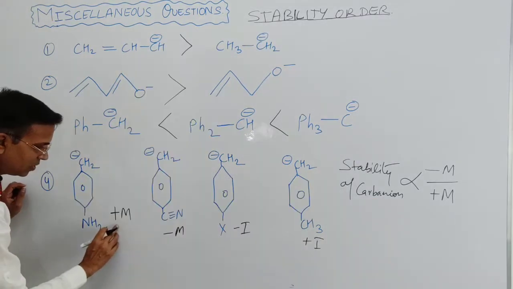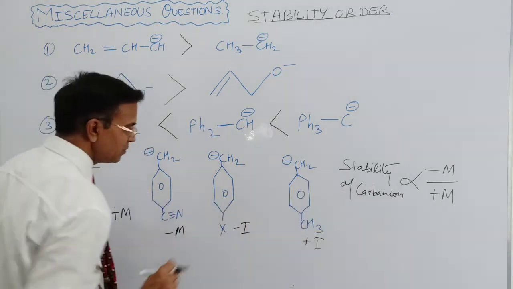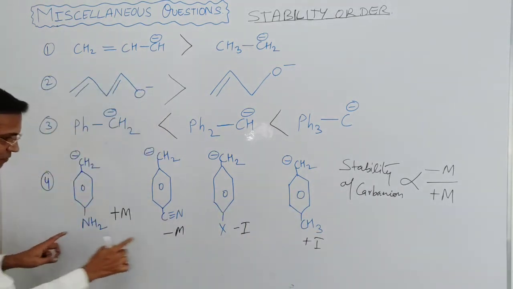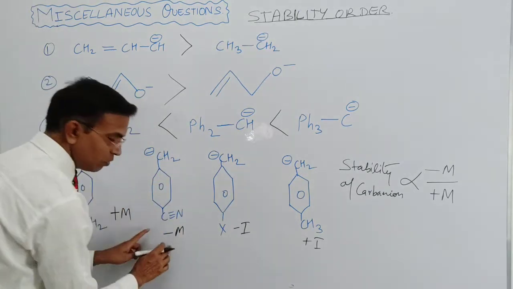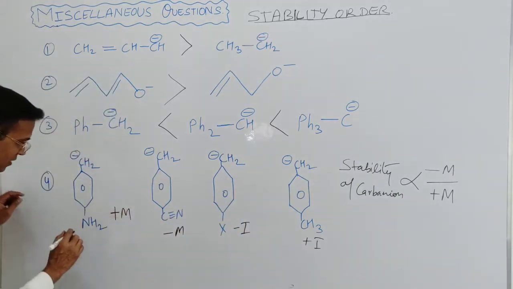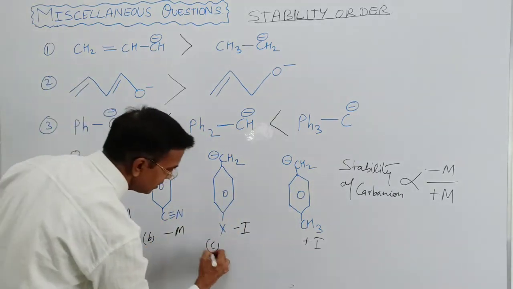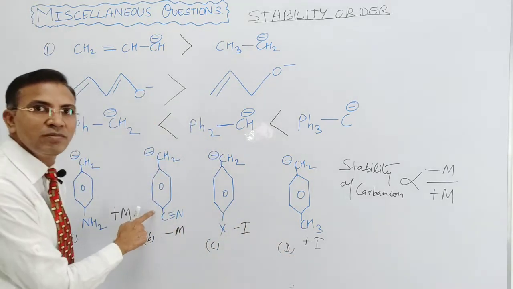So here, this shows the plus M effect. So it is reciprocal. It shows the minus M effect. The only species which shows the minus M effect is this. So this is the most stable among all three. Suppose it is A, it is B, it is C, and it is D. Then the B species is more stable, right?